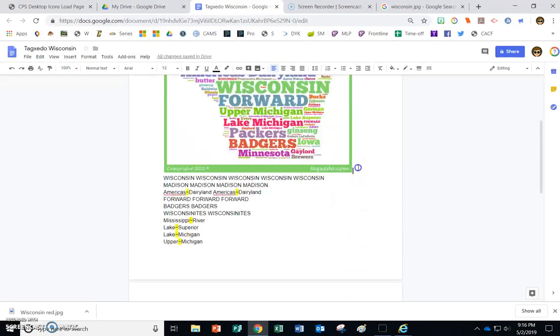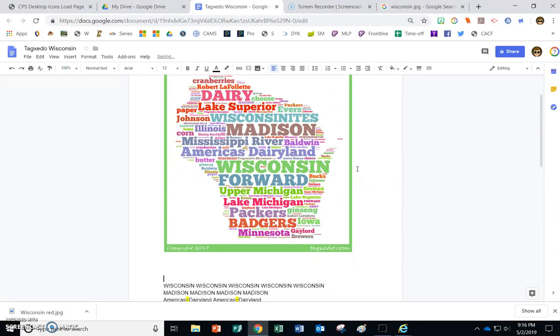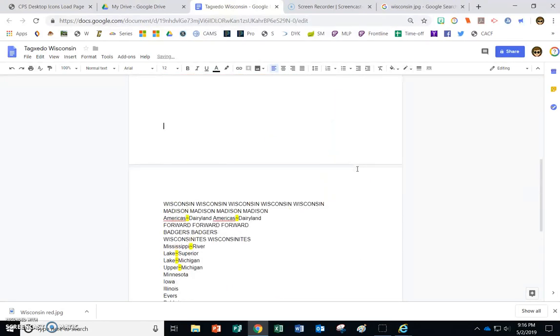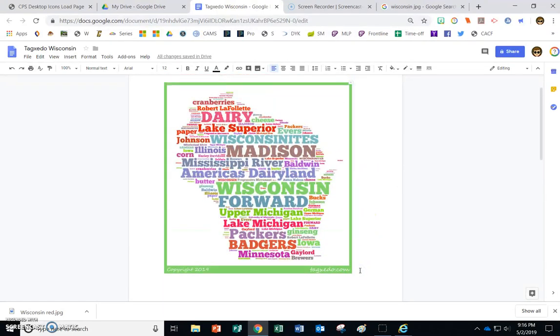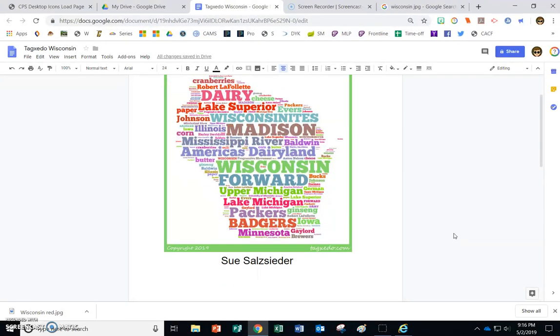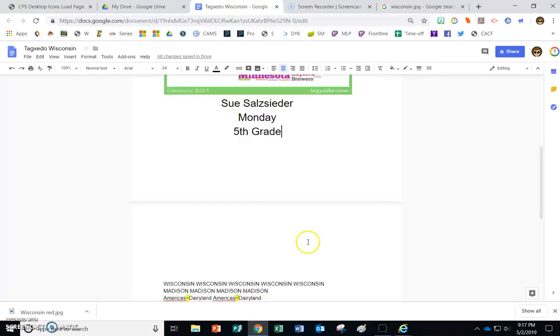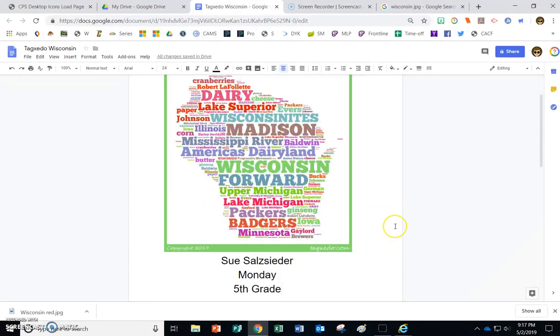And here it is. And then at the bottom of the page, I do not want my words to be there. I have my image, my cursor is underneath my image. I am now going to center my text. Let's do font size 24. You are going to type your name. You're going to put your technology day. And you're going to put your grade. And you have it done.